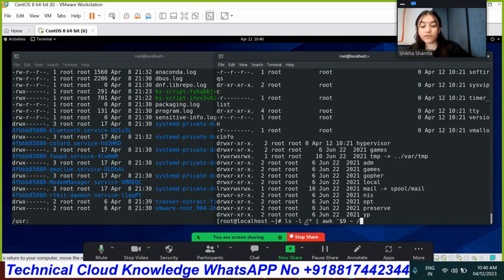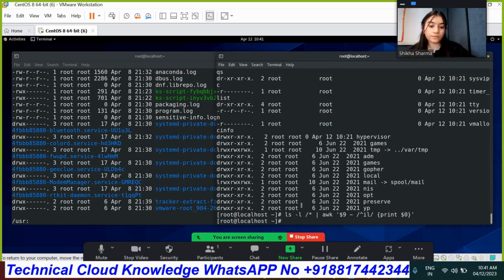And I want such kind of content where IL is coming at the starting. Okay, print field 0. So there is no content available where IL is coming at the starting, as I don't get any output. If we do it at the ending, do we get anything now? Let's do it.